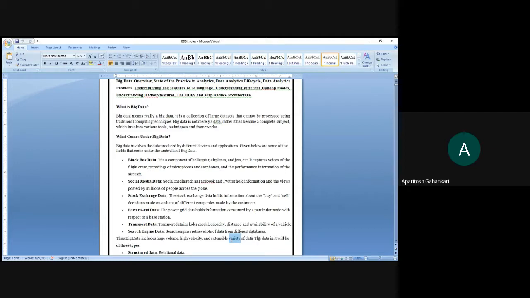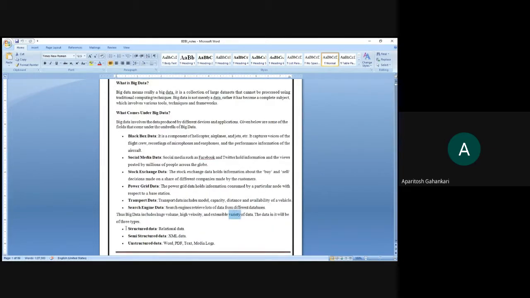The data will be of three types: structured, semi-structured, and unstructured. Structured means, like in our normal database management system, tables comprising rows and columns. The relational database is very structured in nature. If you have created a roll number column, it can accept only numbers, it cannot accept any other things. Likewise, relational data is very structured in nature.